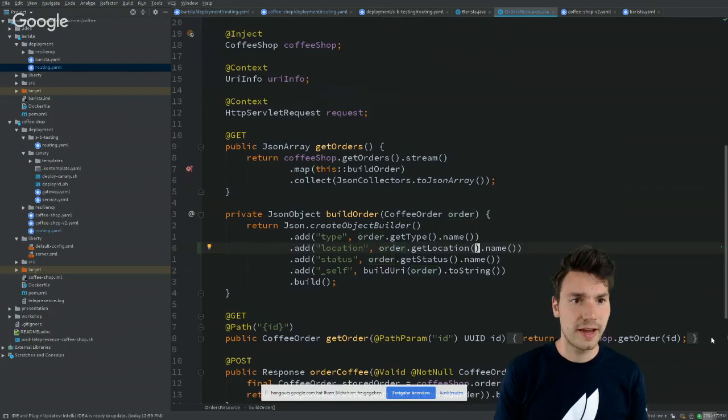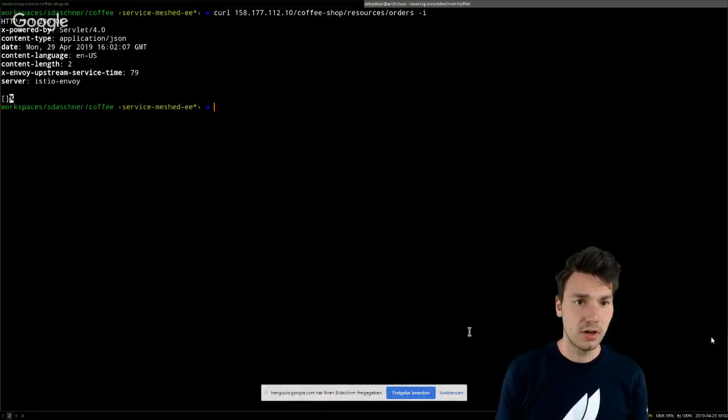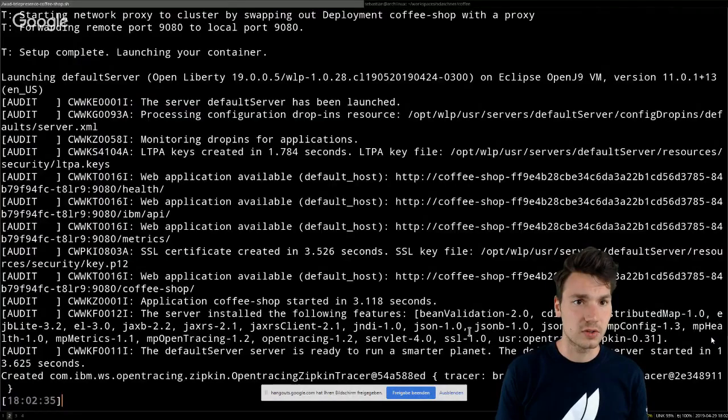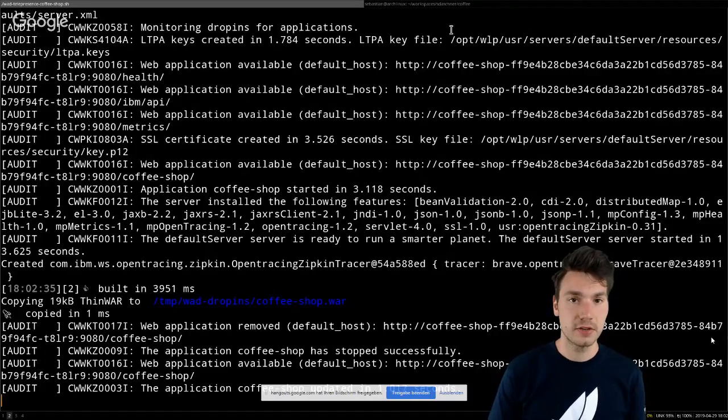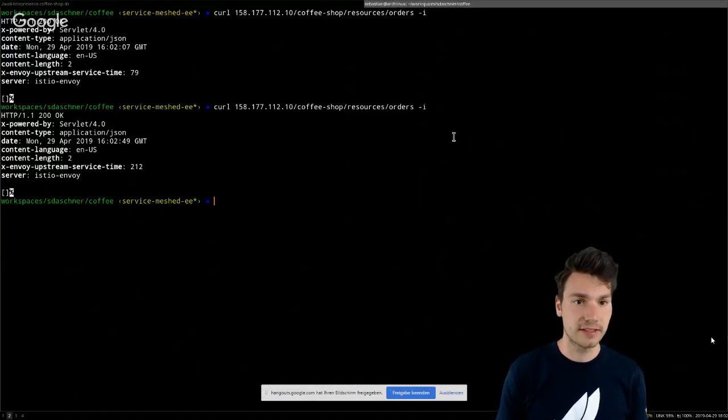So we want to enhance this to introduce the location into our order as well. And now what that is doing is actually rebuilding our application and then immediately redeploying. And especially if you use an application server that can redeploy quickly, that means your changes are automatically reflected.